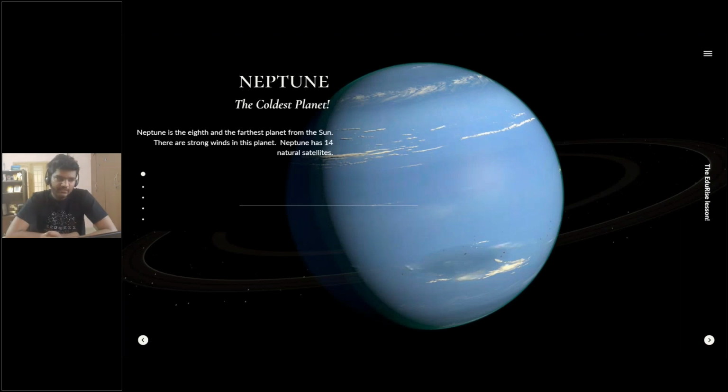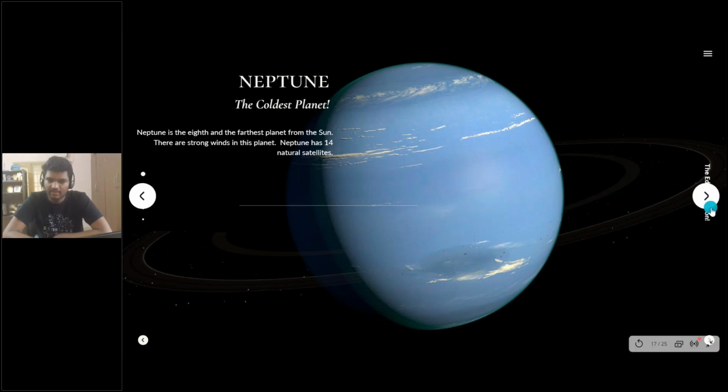And the final planet that we're going to be seeing is Neptune, and this is the eighth planet. This is the final planet in the solar system, and of course, this is the coldest planet. I told you Uranus is also cold, but Neptune is the coldest, and it is the eighth and the farthest planet from the sun. There are strong winds on this planet, and it has in fact 14 natural satellites revolving around it. 14 moons, right? The satellites are very similar to the moon of Earth, so they also revolve around it, and it is the eighth and the final planet.